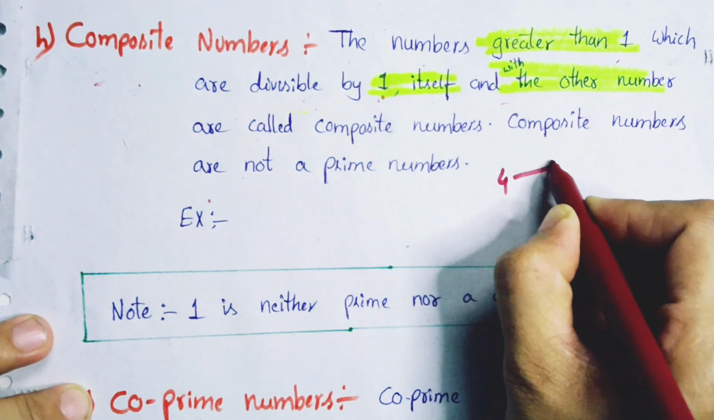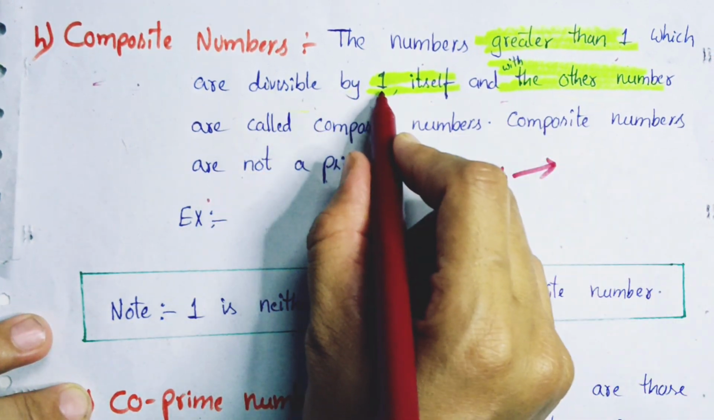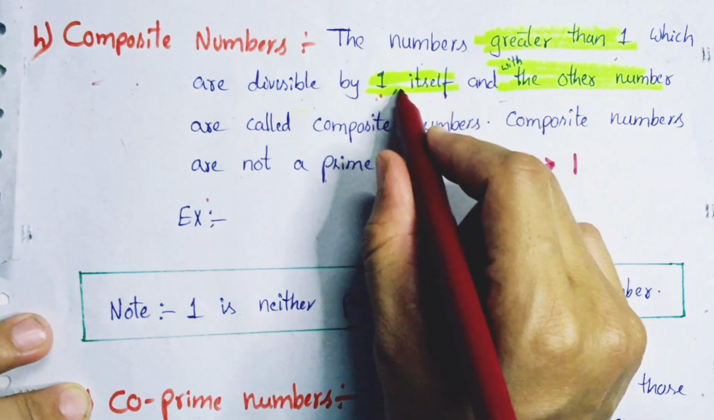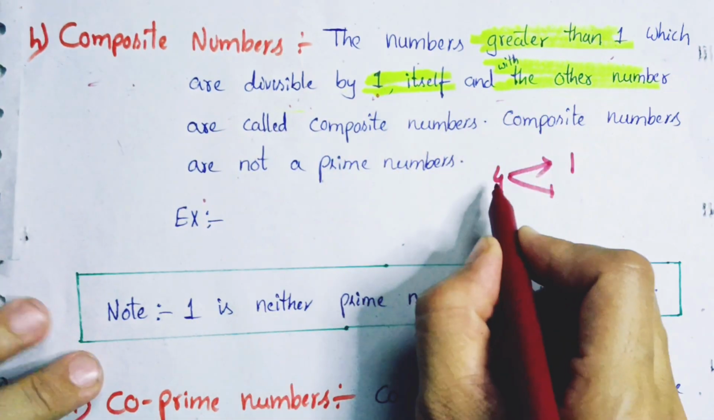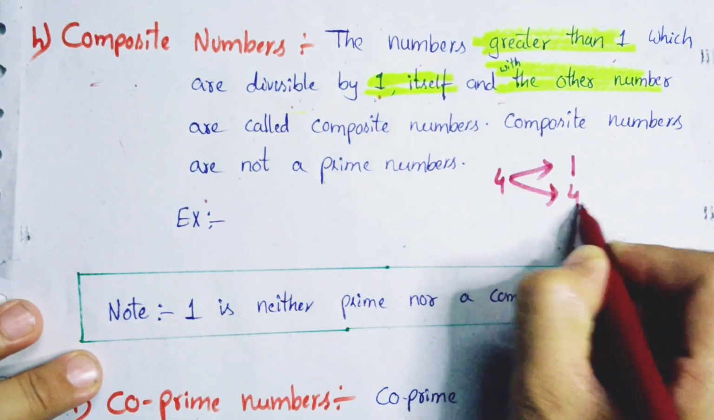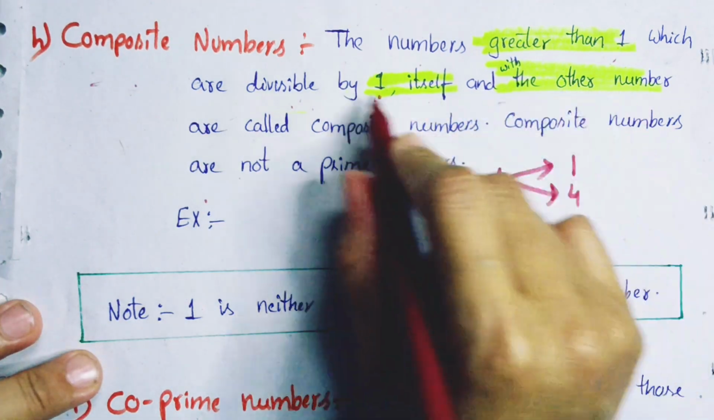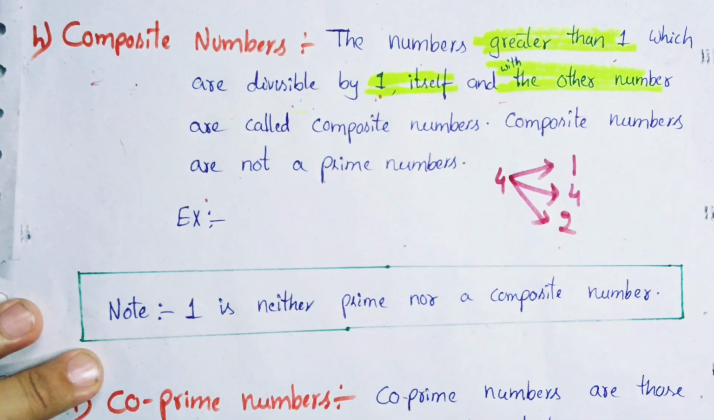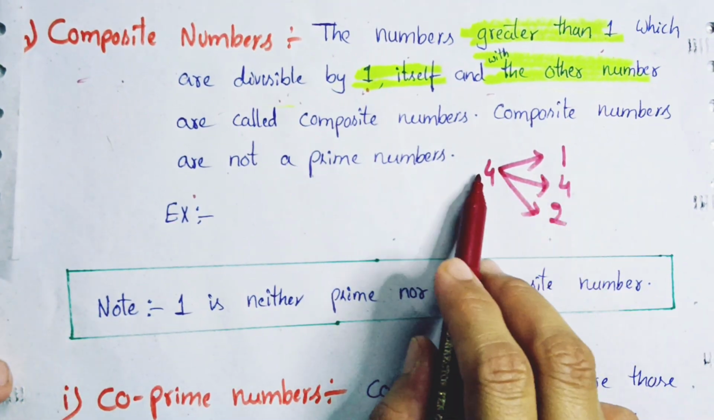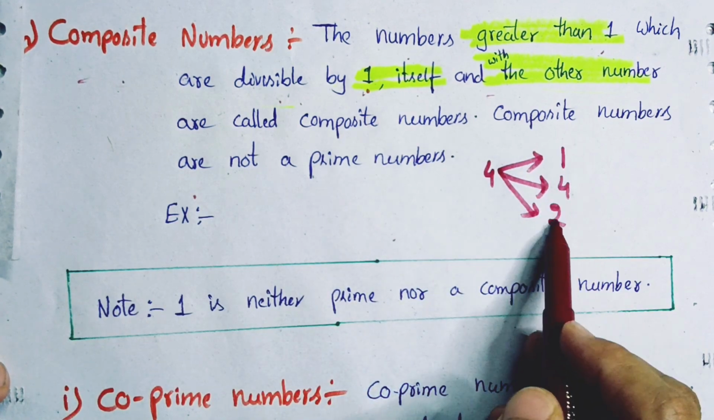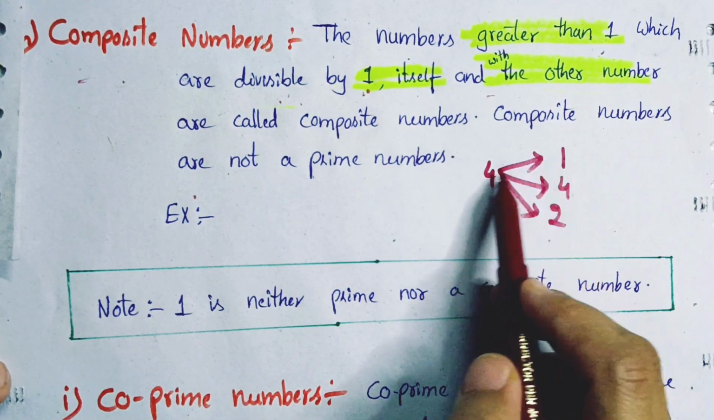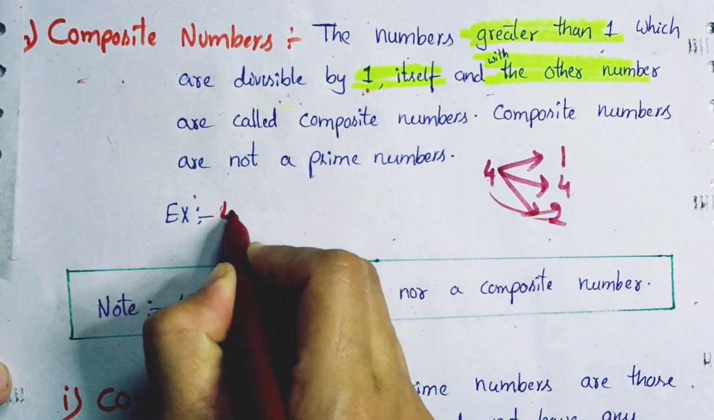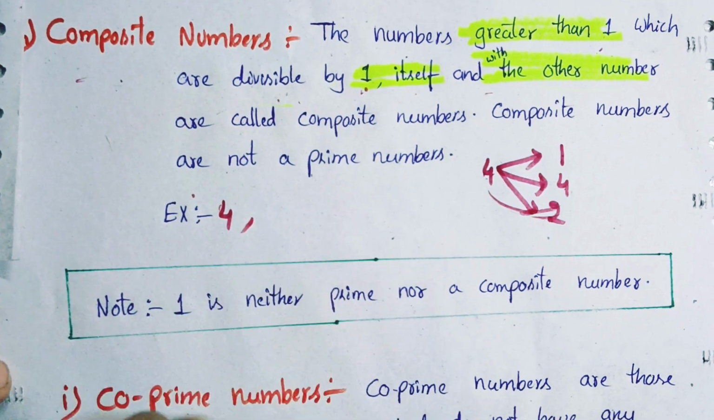Right? And the second condition is it should be divisible by 1. So the factors of 4 include 1, and another is itself. It should be divisible by itself. So the third condition is it should be divisible by another number. 4 is in the 2 table also. So we are getting 3 factors for 4: 1, 4 and 2. So it should be divisible by 1, itself and other numbers. These types of numbers we call composite numbers. So 4 is a composite number.